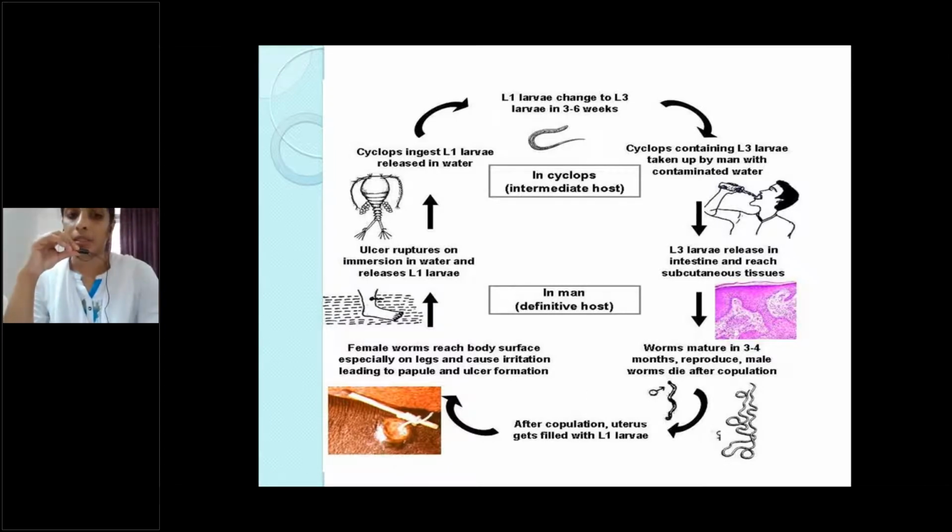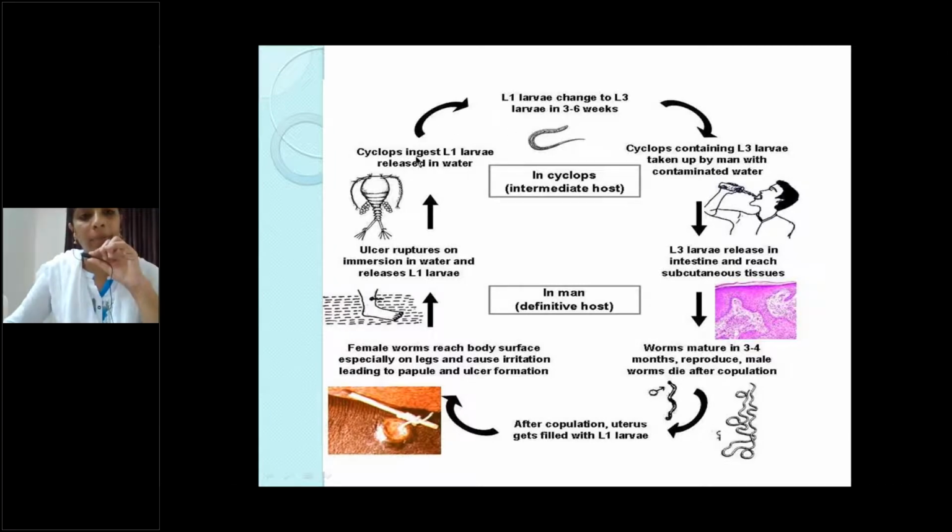So when this infectious blister contacts water, it stimulates the adult worm and liberates L1 larvae. See here, when in contact with water, the adult worm will release L1 larvae into the water. This L1 larva is taken up by the cyclops, that is the intermediate host.